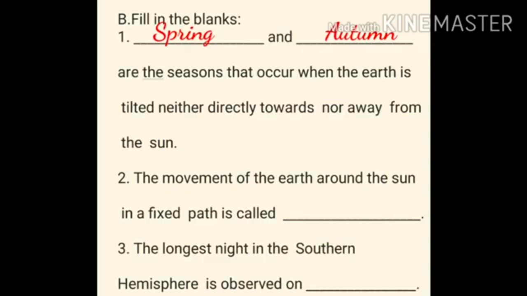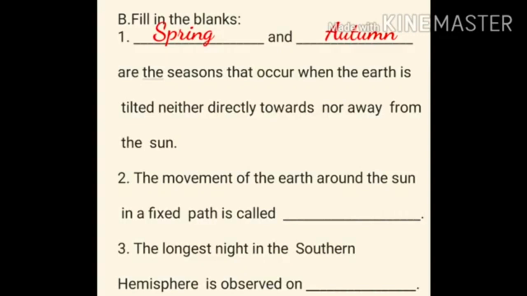Yes, the answer is spring and autumn. Children, spring and autumn are the seasons that occur when the earth is tilted neither directly towards nor away from the sun.